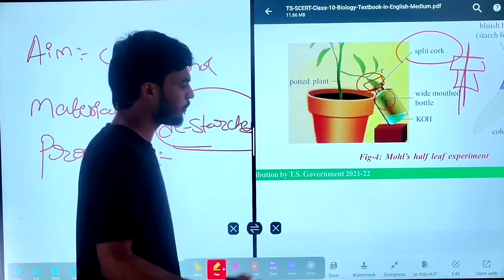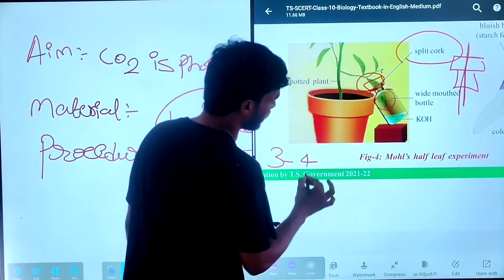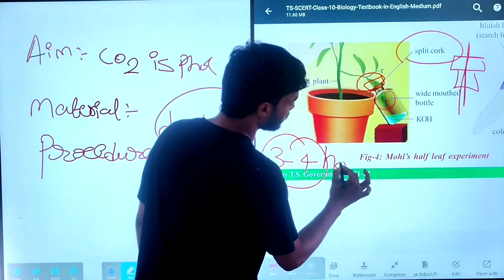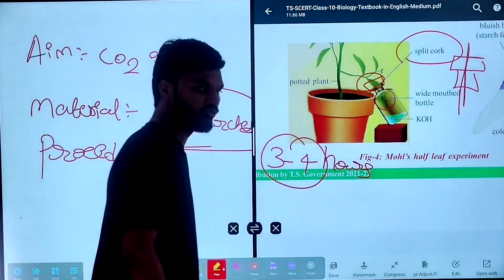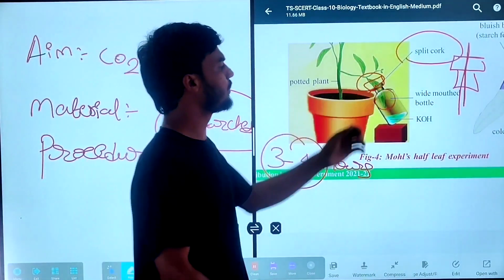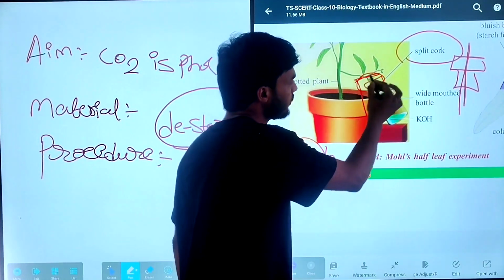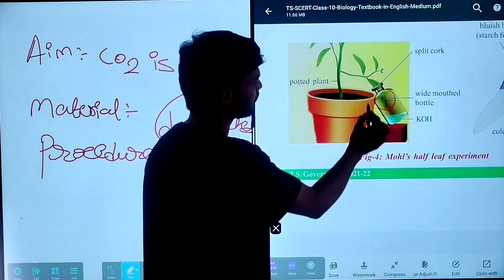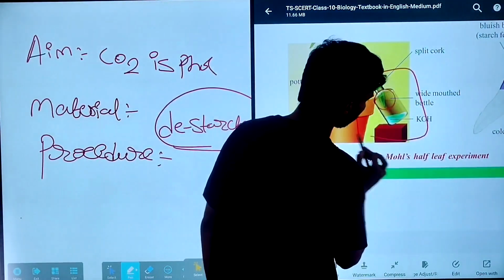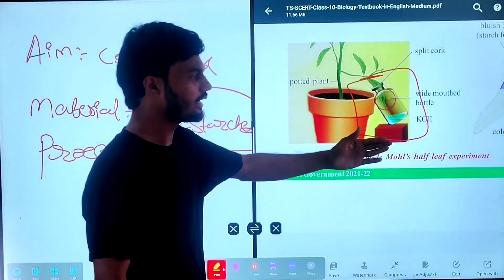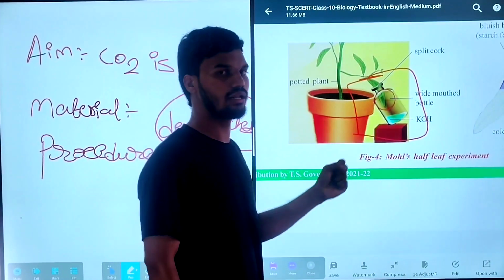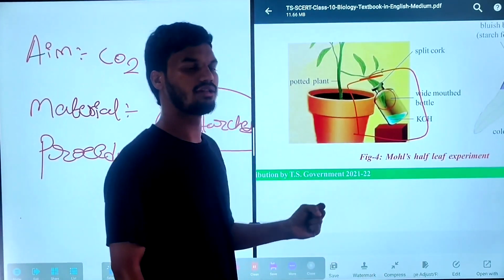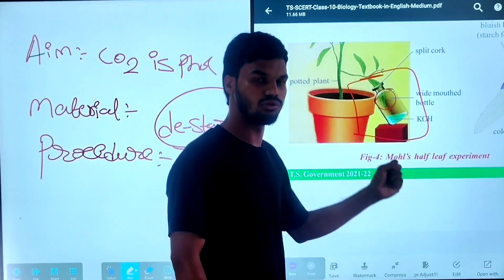Then keep this potted plant for 3 to 4 hours under the sun. Then after 3 to 4 hours, simply pluck out this leaf carefully. Then this leaf should be placed in a petri dish and add a few drops of iodine solution.